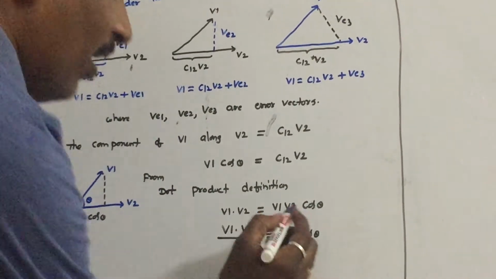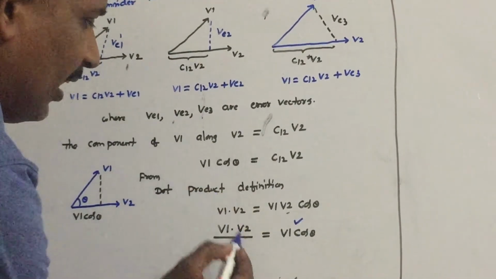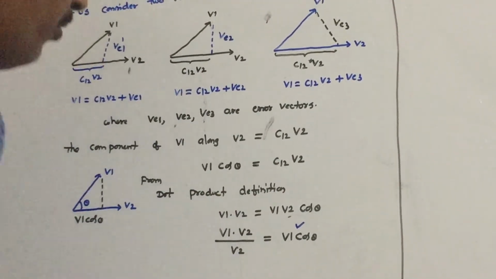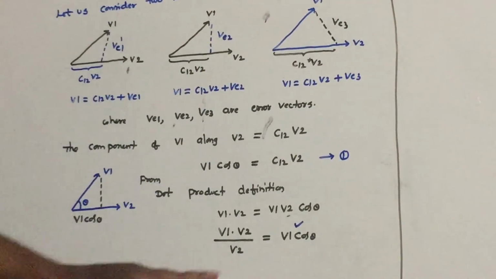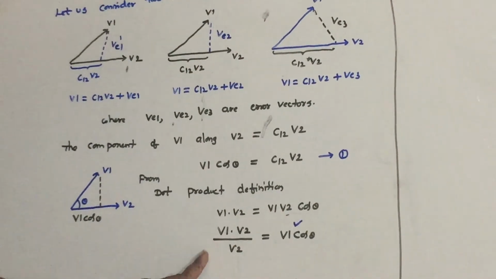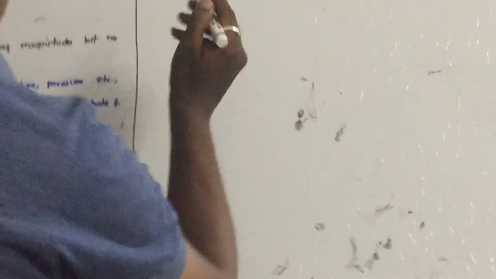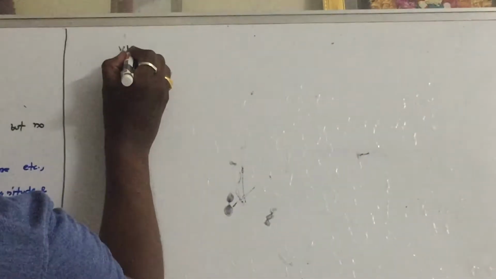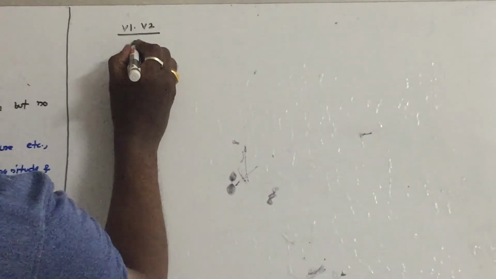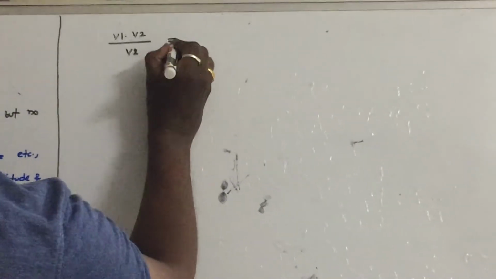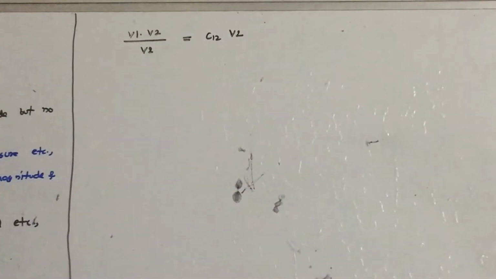So V1 cos theta is this factor. Now replace V1 cos theta by V1 dot V2 by V2. Let us say this is equation 1. So let us substitute V1 cos theta equal to this factor. So what do you get? V1 dot V2 by V2 is equal to C12 into V2.